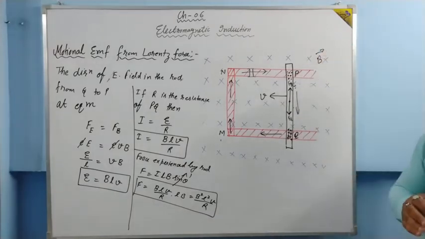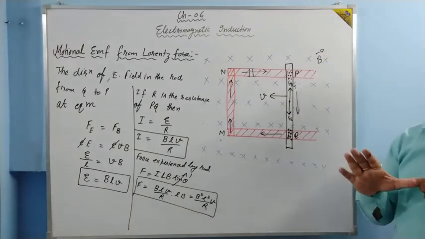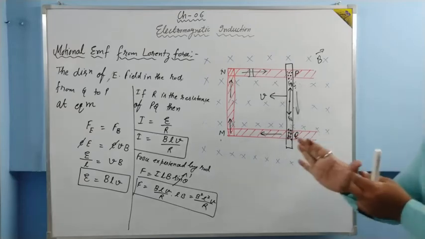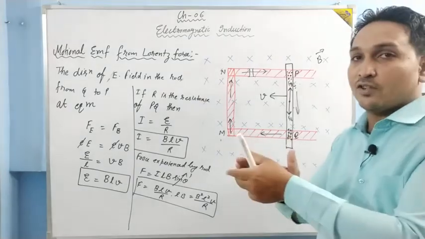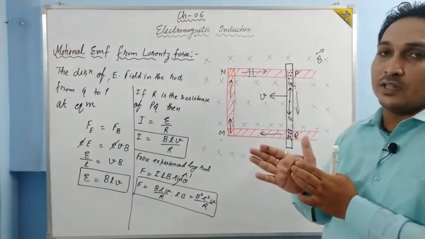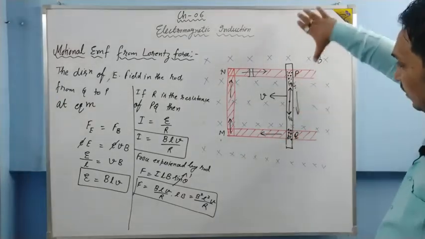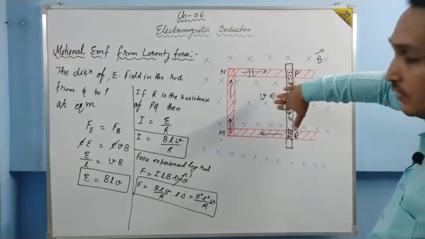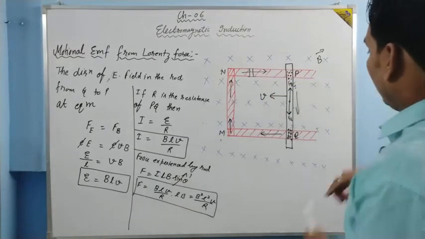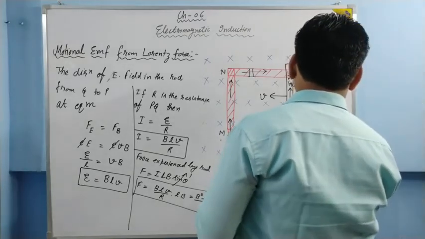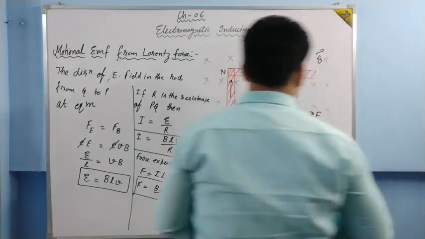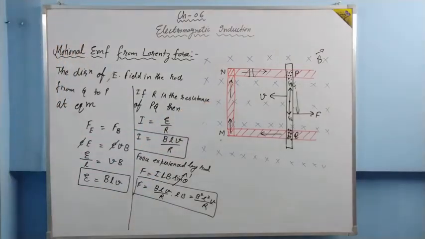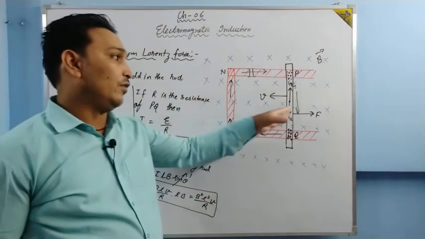And what is the rule for the force? Thumb in the direction of current, these fingers in the direction of magnetic field, palm face tells about the force. Now, thumb in the direction of current, fingers in the direction of magnetic field, palm face is indicating this direction. So the force will be experienced by the rod in this direction, but the rod is moving in this direction. Then definitely we have to apply a force so that the rod can move this side.